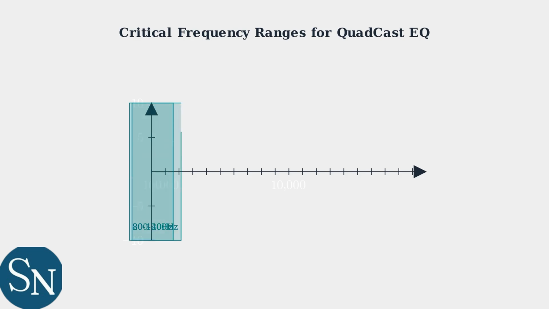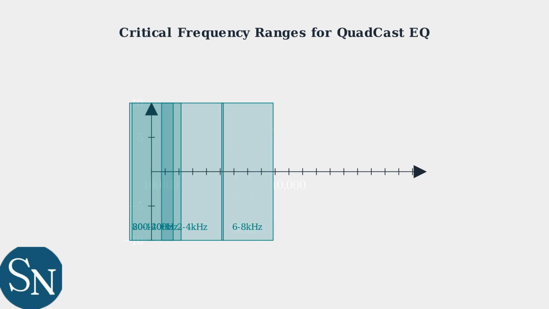Next is 200 to 400 Hz, the proximity effect range. Cutting here controls muddiness that occurs when speaking too close to the microphone. The presence range from 2 to 4 kHz is where we add clarity and intelligibility. A gentle boost here makes voices cut through the mix better. Finally, 6 to 8 kHz is the sibilance range. Reducing harsh S and T sounds here prevents listener fatigue and creates a smoother sound.